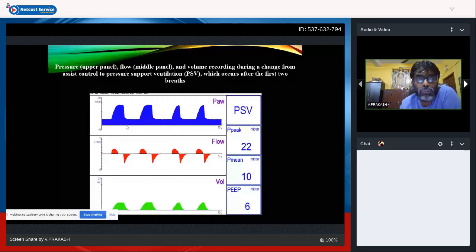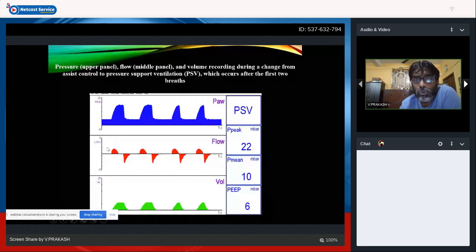What happens to the flow? You see the accelerated inspiratory flow, which is your peak inspiratory flow. Then comes the deceleration of inspiratory flow, which comes to baseline, until your TA holds for some time, and then comes your peak expiratory flow, and then the decelerated expiratory flow happens and comes to baseline slowly. This is your assist control mode.